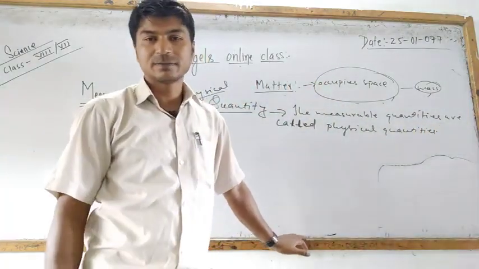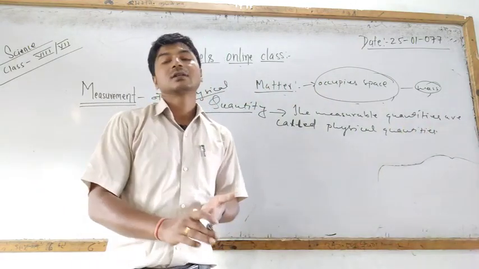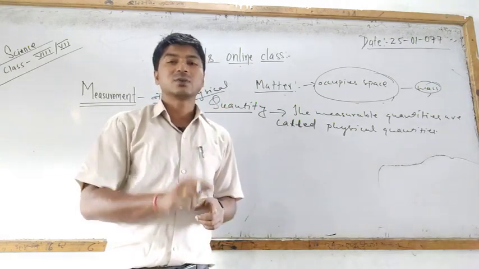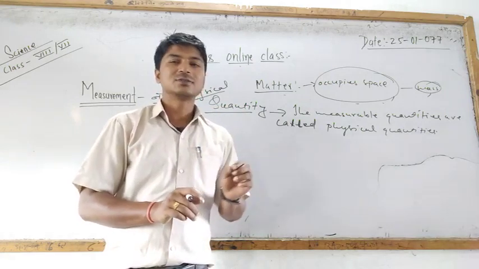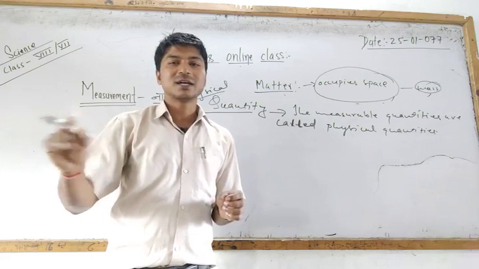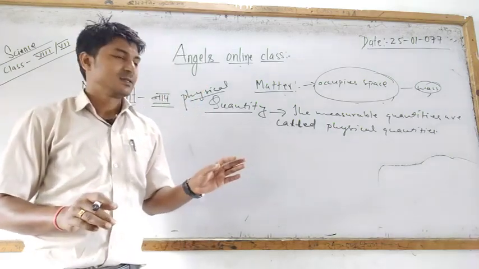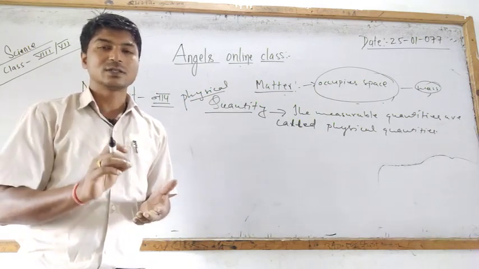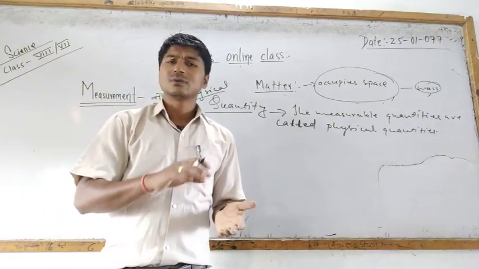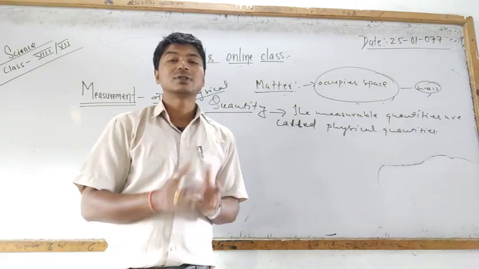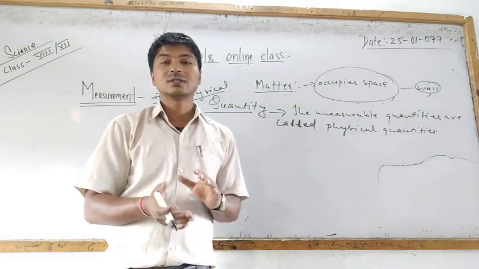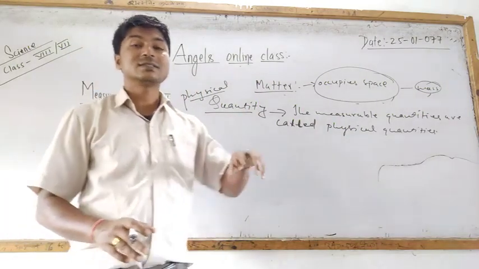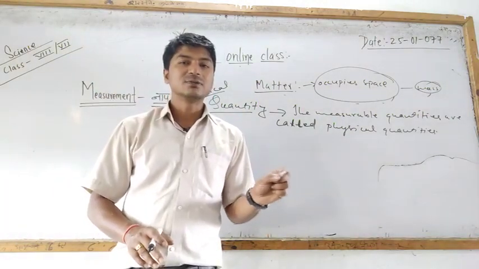If you go inside a departmental store and take a grains packet, on that packet it is written like 1 kg basmati rice or 2 kg dal, or on many packets coriander is 250 grams. Those quantities are already measured.